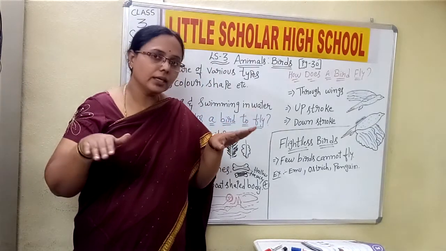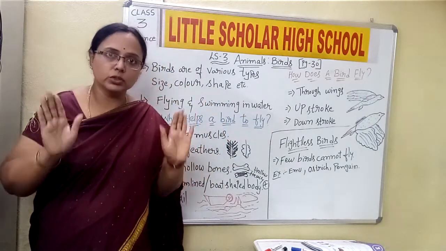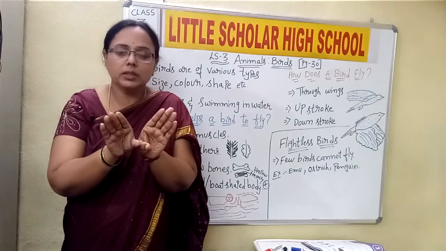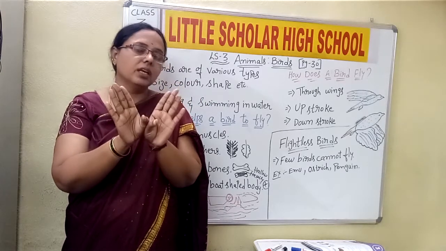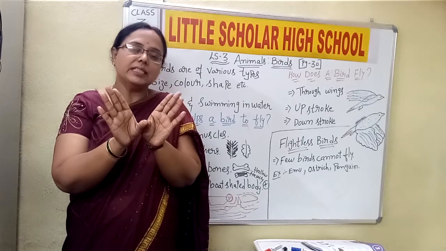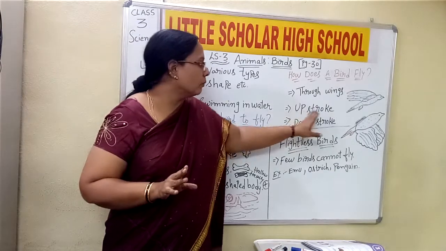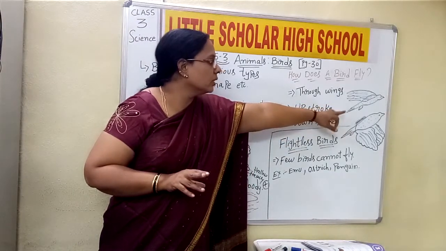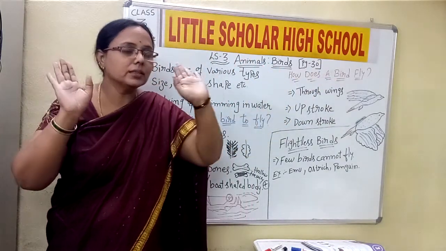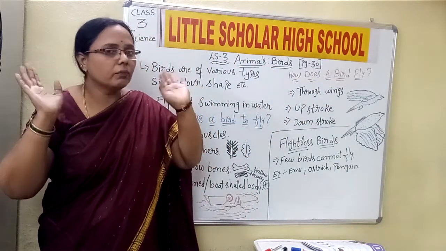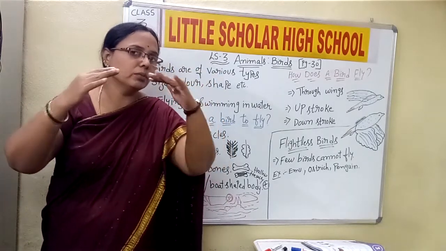Whenever the bird is lifting its wings in the upward direction, we call it an upward stroke. You can see the picture here. This is the bird and its wings are in the up direction. That is the upward stroke. This upward stroke helps the air to push so that the body can move forward.